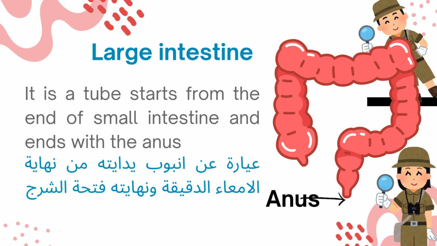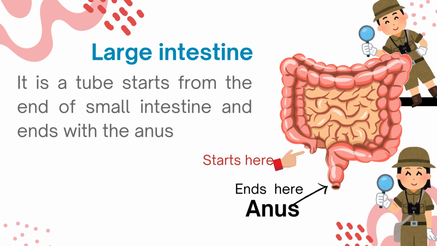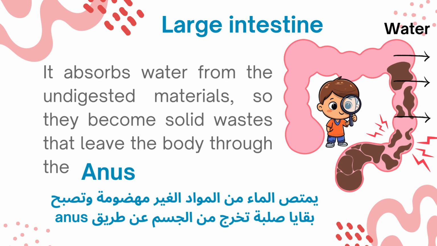And the large intestine, as you see here, is a tube that starts from the end of the small intestine and ends with the anus. What happens in the large intestine? The large intestine absorbs water.